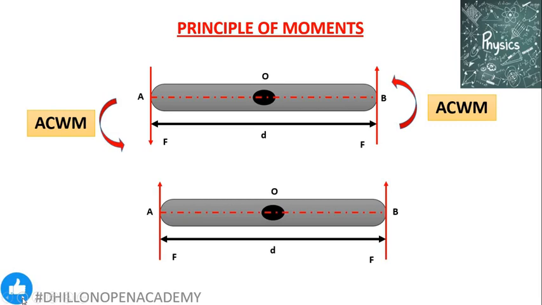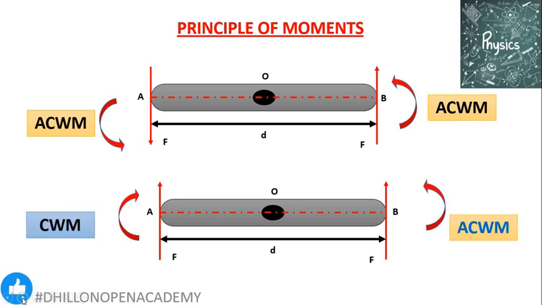But if we reverse the direction of the force at the point A, so that both the forces at A and B now are acting in the same direction, in this case we can see clearly that the force at A is trying to produce clockwise movement in the body, but the force at the point B is trying to produce anti-clockwise movement. So again, both forces are producing their own turning effect, but the turning effect now for both the forces is in the opposite direction. One is trying to rotate the body clockwise, the other in the anti-clockwise direction.